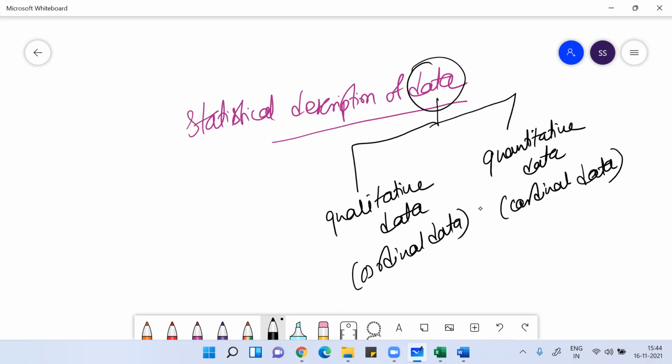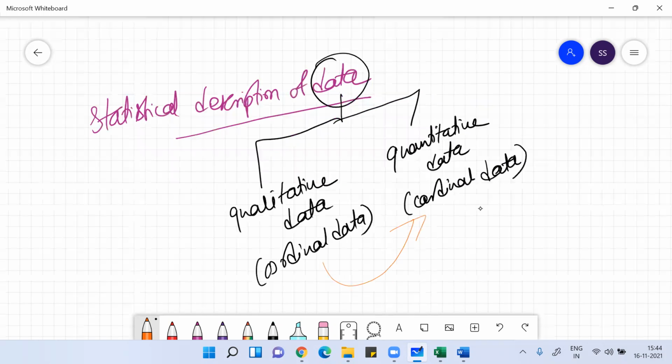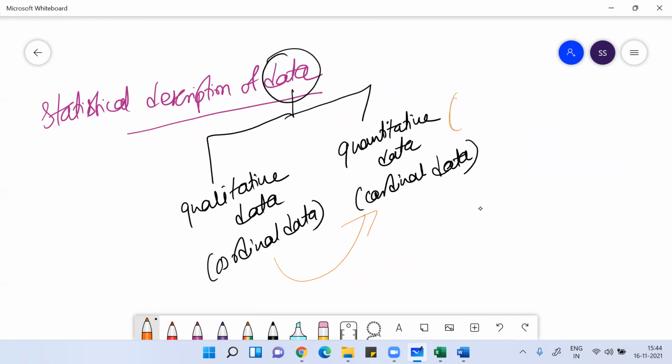Data can be either qualitative or quantitative. Ultimately, in order to work on statistics, you need to convert your qualitative data into quantitative data. The features of quantitative data are called variables, which can describe the data, while the features of qualitative data are called attributes.